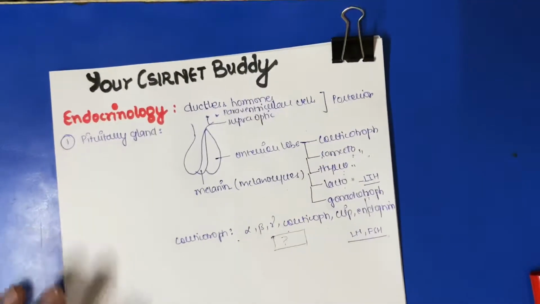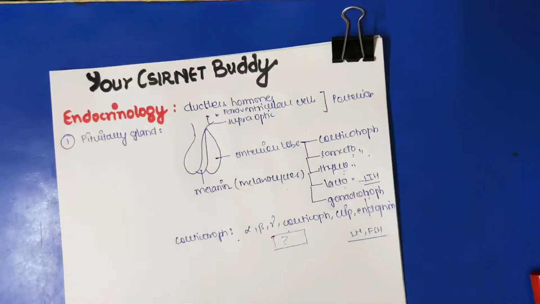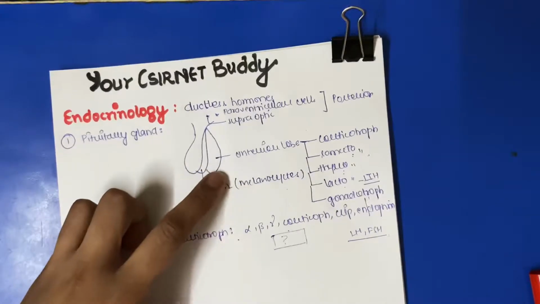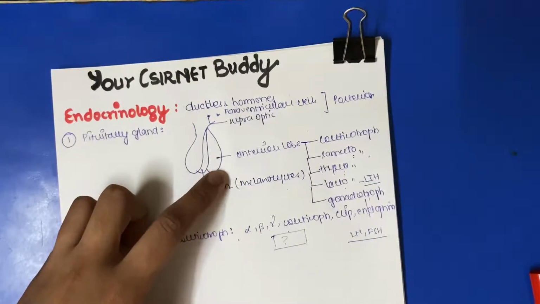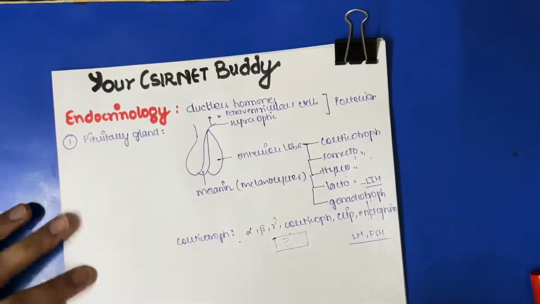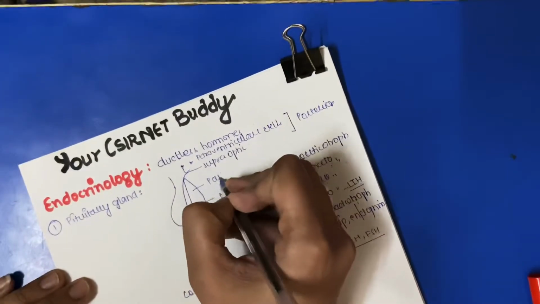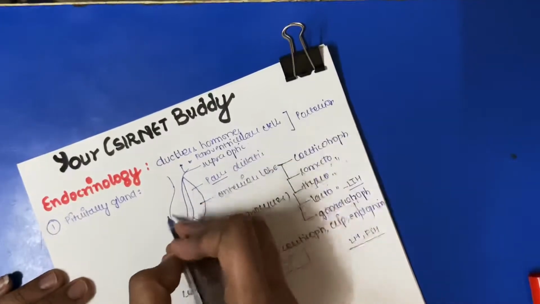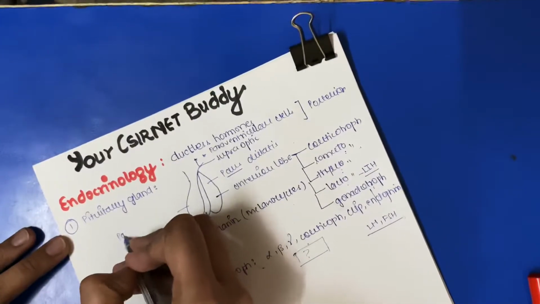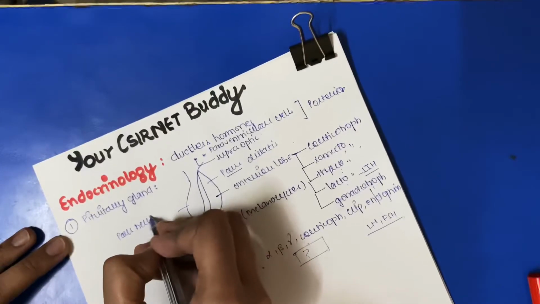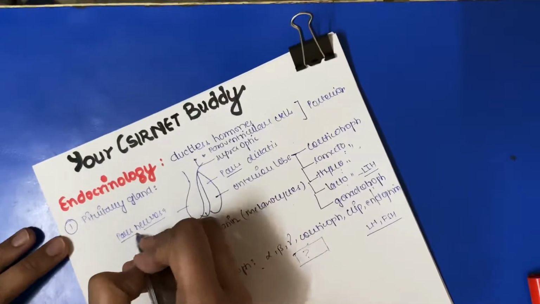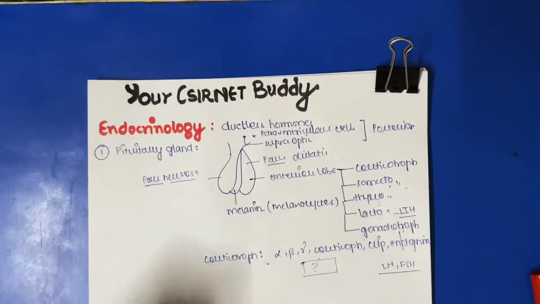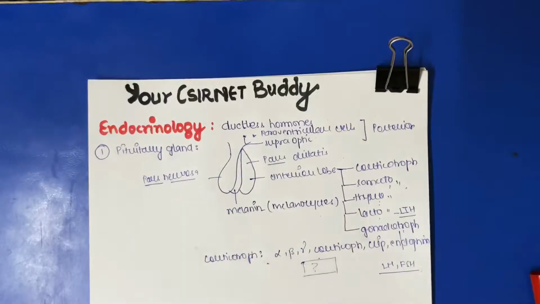So all these hormones are produced by the pituitary, and it can be either the posterior lobe, intermediate lobe or anterior lobe. The anterior lobe is also known as pars distalis, and this one is known as pars nervosa. Now we are going to study each component in detail.